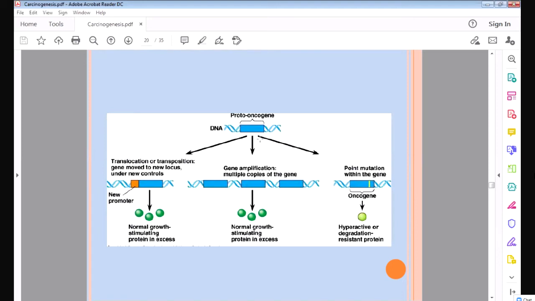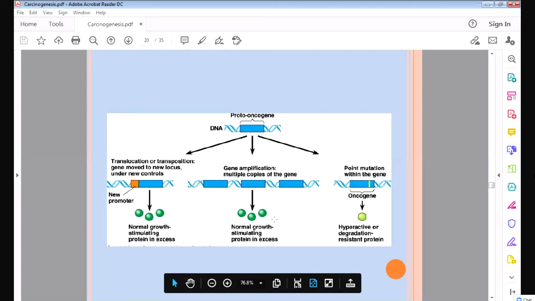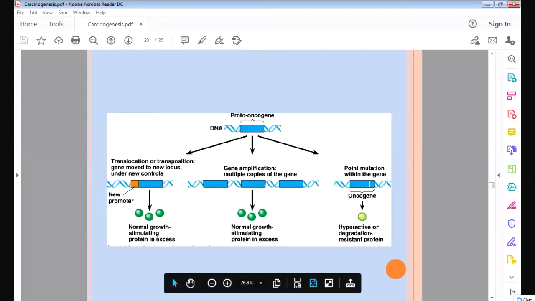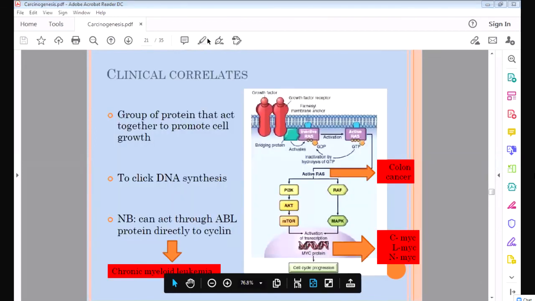Then gene amplification. Amplification means multiplication. This proto-oncogene itself will multiply. It will develop multiple copies. When it develops multiple copies, it will cause excessive cell growth and cause cancer. Then thirdly, point mutation. Point mutation means one of the genes in the proto-oncogene will be damaged, and that will cause this whole gene to develop into an oncogene. And this oncogene will cause excessive proliferation of the cells and cause cancer. So this is the same thing.